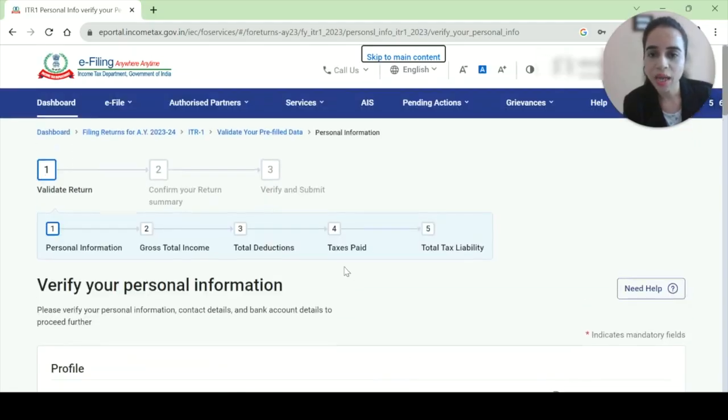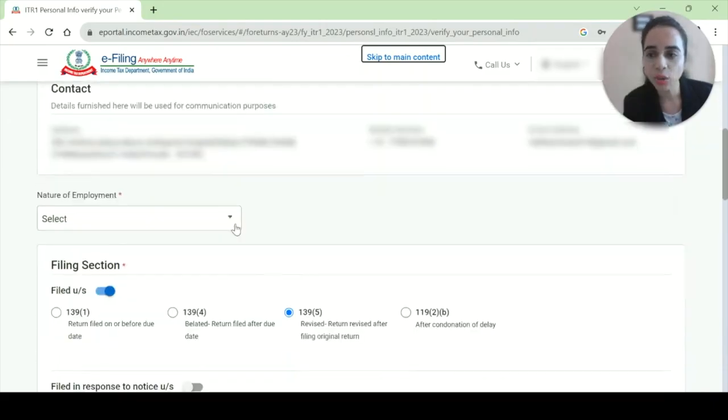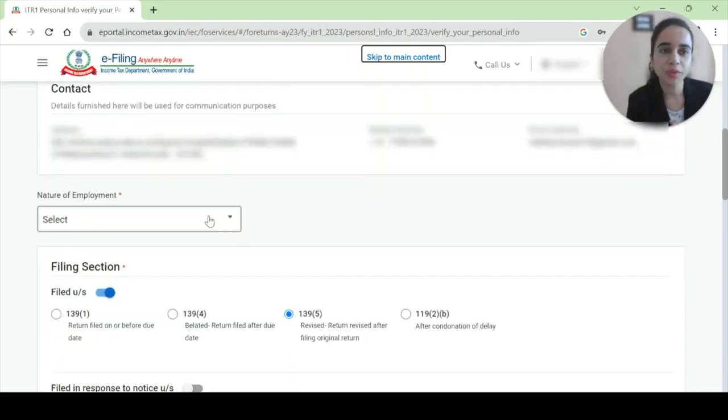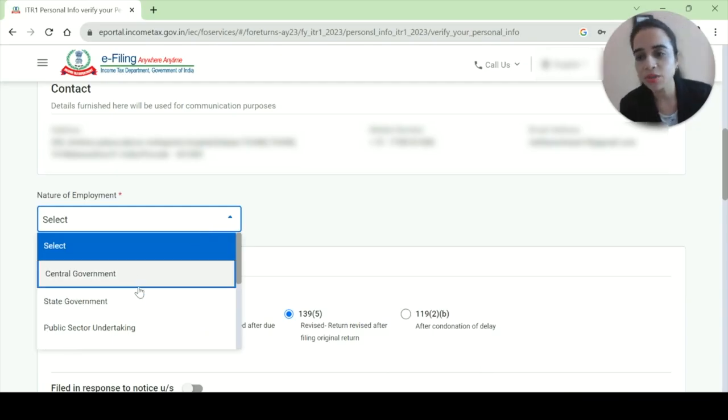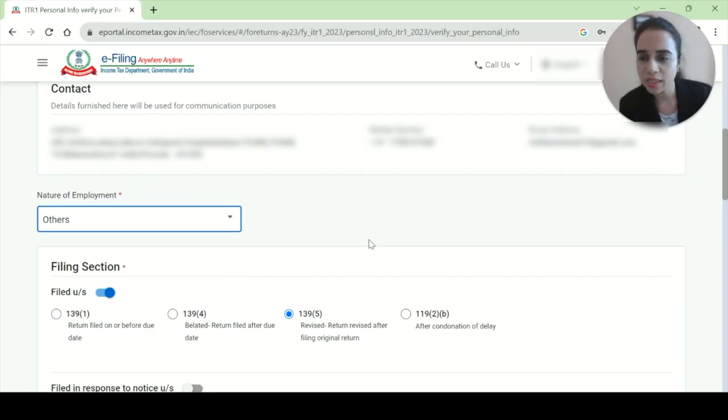So it's loading and we will be verifying your name, PAN, your contact details. What is the nature of employment? Whatever it is, central government, state government, CG, others, you will select.